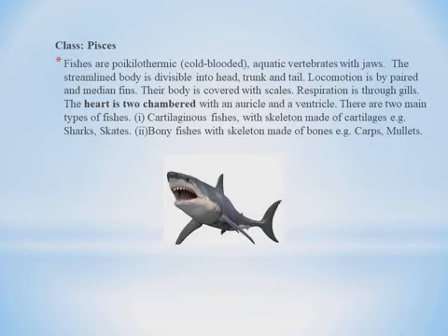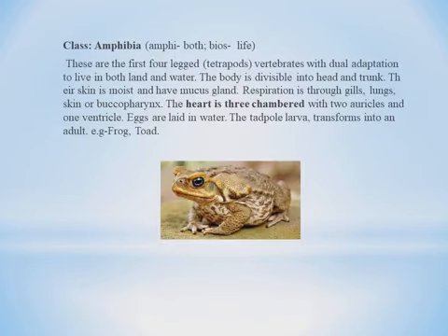There are two main types of fishes, cartilaginous fishes and bony fishes. Here cartilaginous fishes means they will be very smooth and the hard bones will not be present in this type of fishes. So with skeleton made up of cartilages. Cartilages means will be very smooth in structure and nature. Example, sharks and skates, and bony fishes with hard bones made up of bones. The skeleton is made up of bones is called bony fishes. Example, carps and mullets.